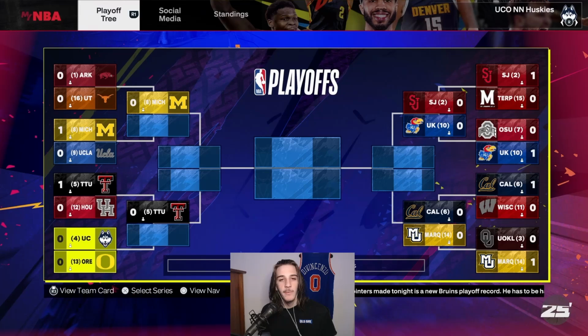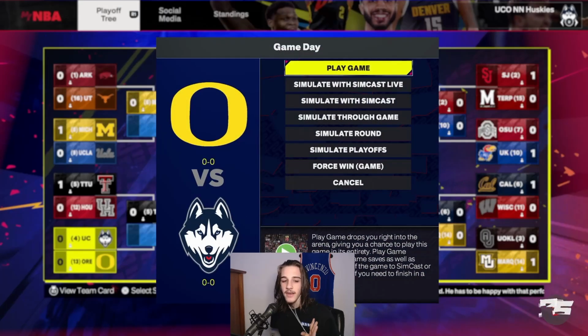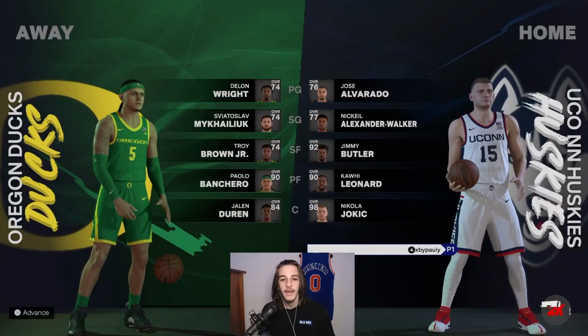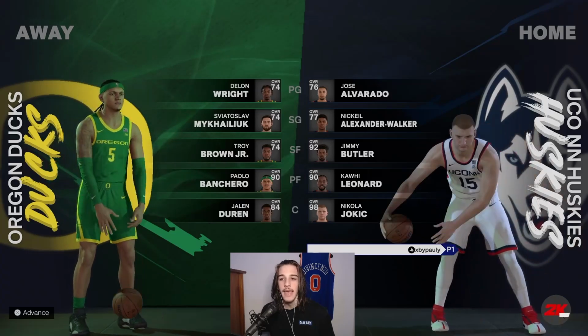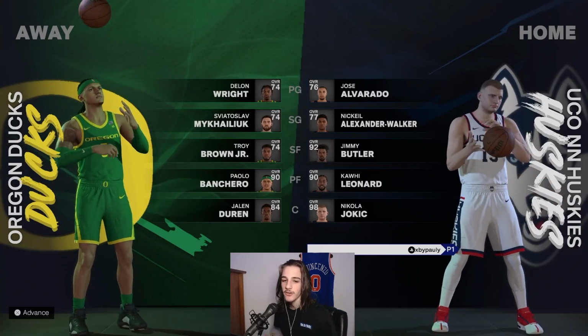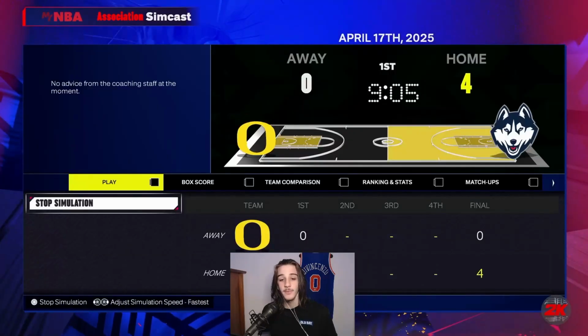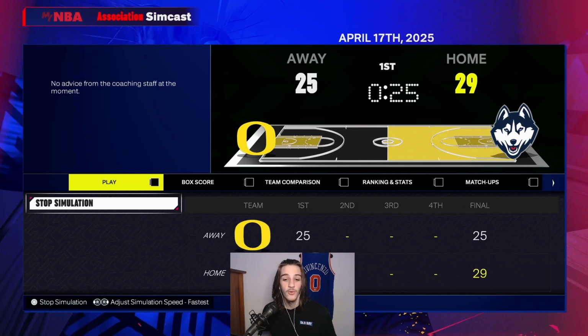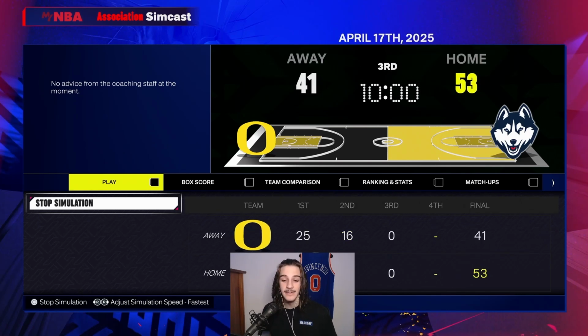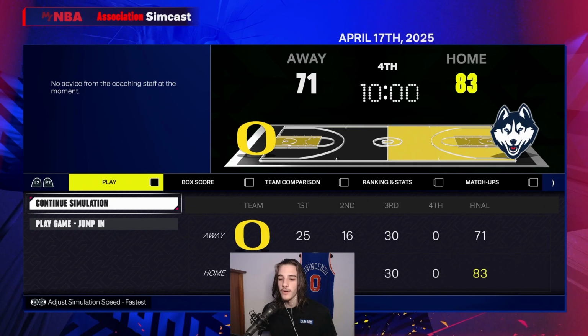Next up, we have number 4 UConn going against number 13 Oregon. Oregon, again, is that Paulo team, and UConn has Jimmy Butler, Kawhi, and Jokic. Now, I think this would be the biggest upset so far because this UConn team is absolutely stacked, but they come out with a very good first quarter. They have a 12-point lead going into the fourth.